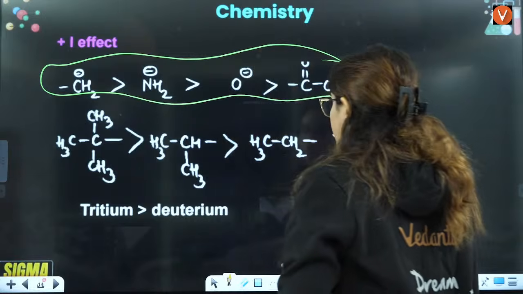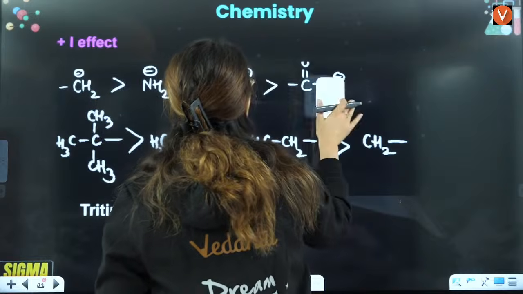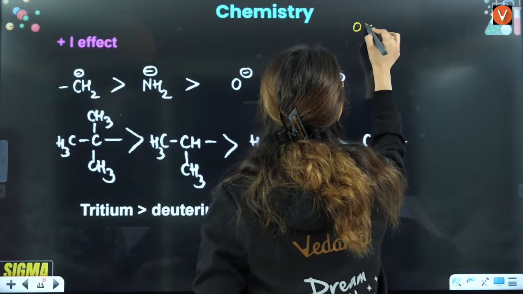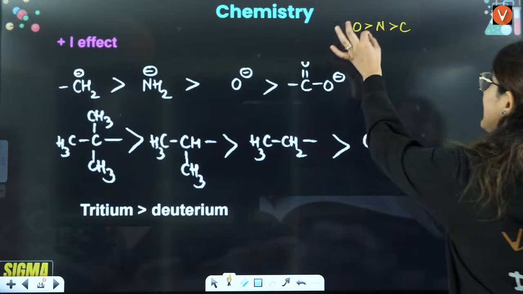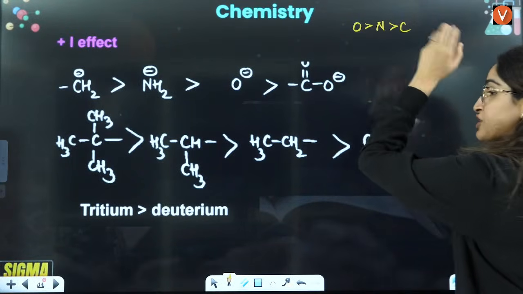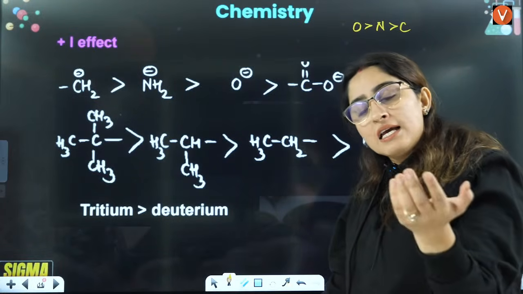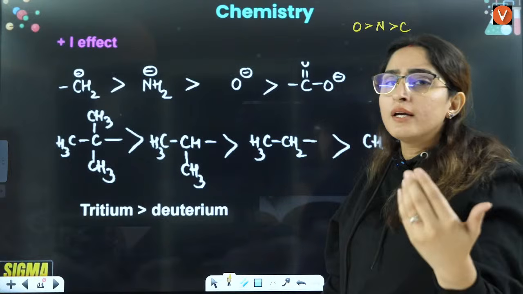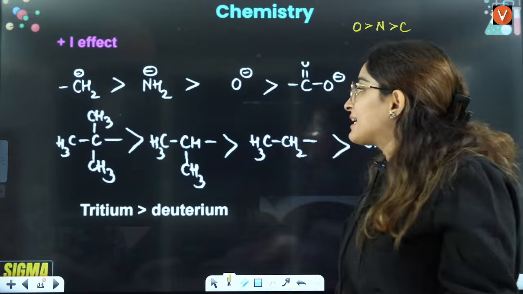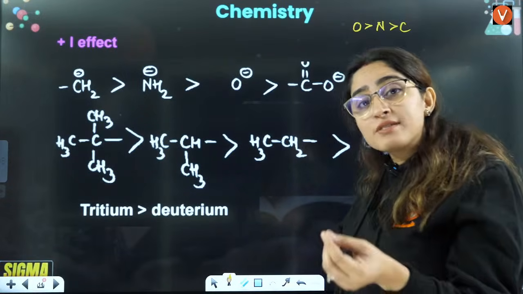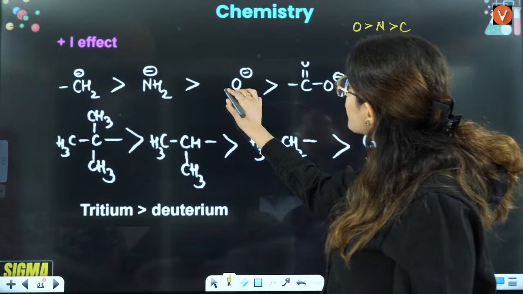The simple reason for this order is that here the electronegativity of oxygen is maximum, then nitrogen, then carbon. That means oxygen will have the least electron donation because its electronegativity is so high that it does not want to give the electron. It does not want to donate the electron, and that is the reason you have CH2, then you have NH, then you have O negative. Now, this is also O negative, ma'am.